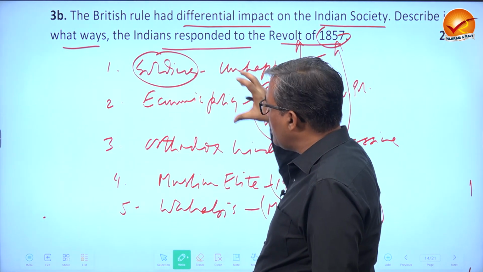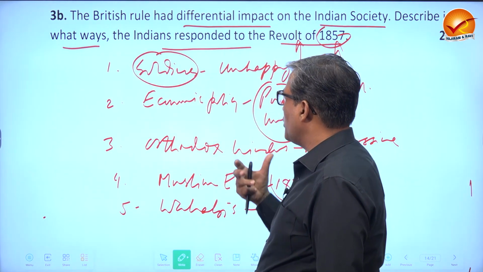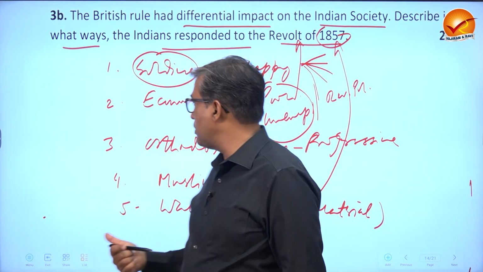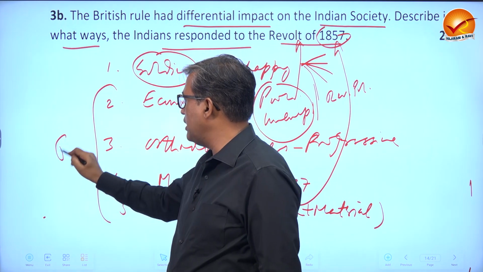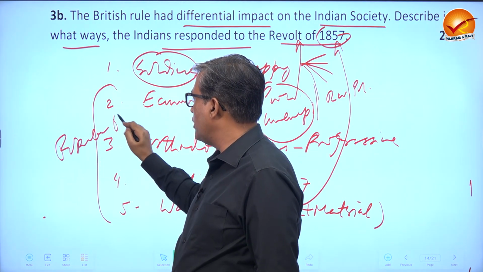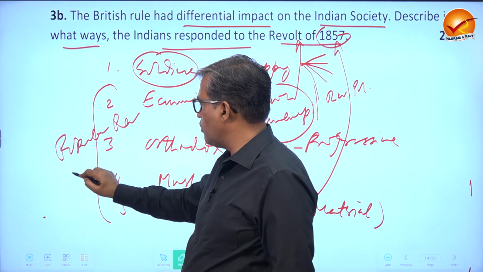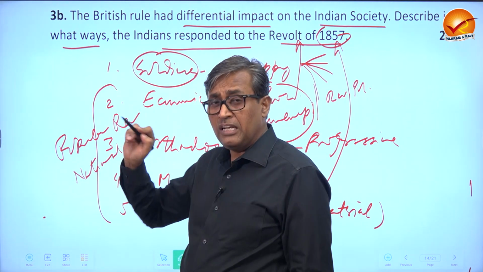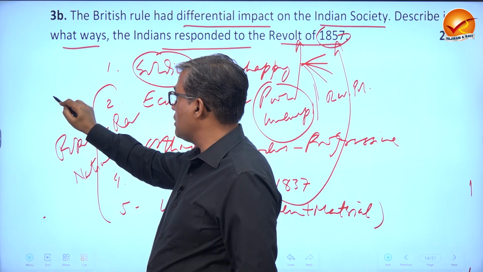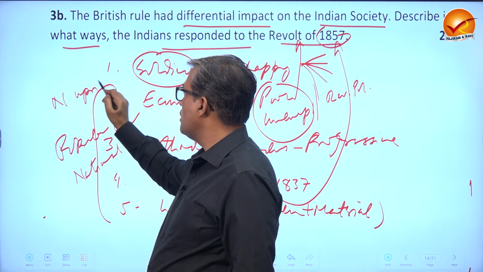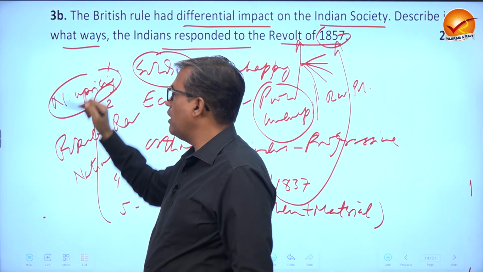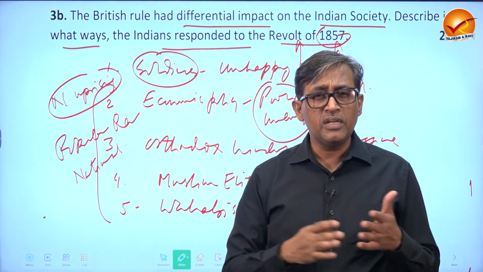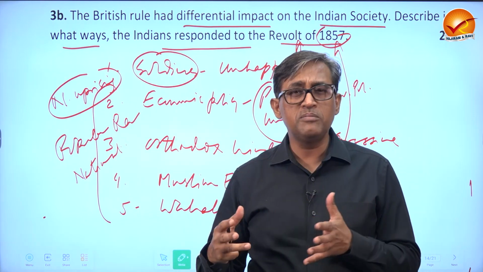So it is again based on the same old question: was it a mutiny or was it a popular revolt? As Bipan Chandra called it, this was actually a popular revolt. As Irfan Habib says, it was a national revolt. Even Disraeli, the British Prime Minister, called it a national uprising. Yes, some English called it Sepoy Mutiny, some called it only a conspiracy between the English and the Muslims, etc.